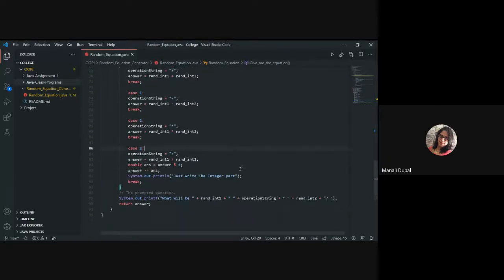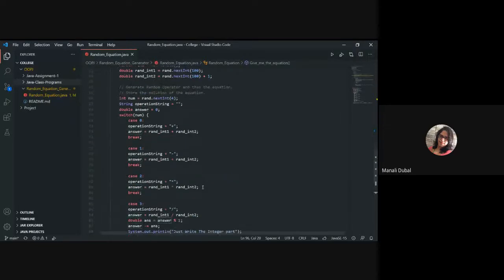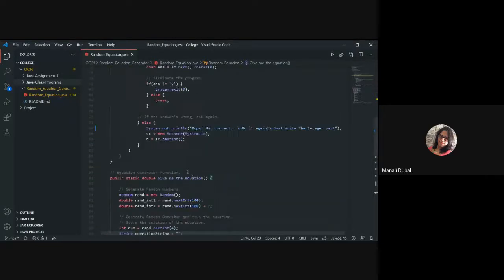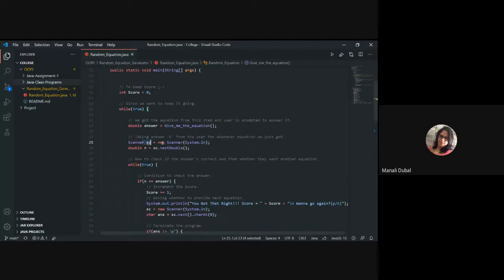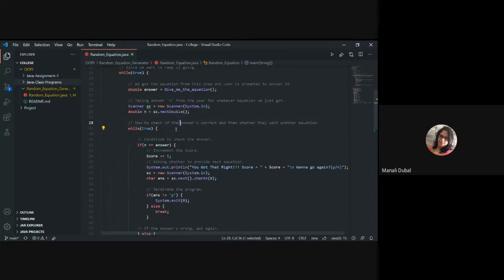This is the string that you are just printing, and you are returning the answer from it. Here the answer will be returned and the answer is checked against what the user has entered.